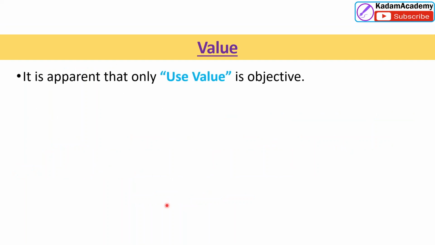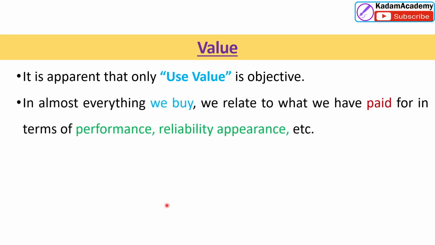It is apparent that use value, which we already studied, is the objective. This is the main value we have to study for a purpose. In almost everything we buy, we relate to what we have paid for in terms of performance, reliability, or appearance of the product.